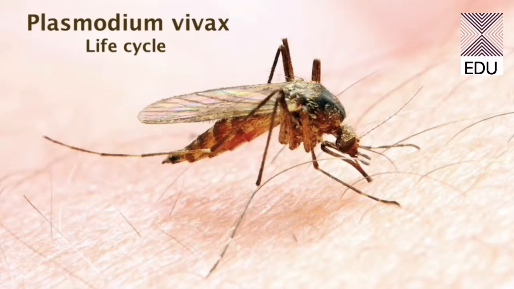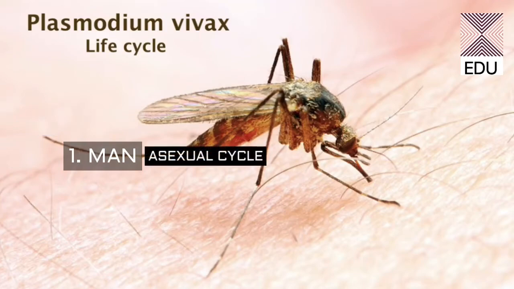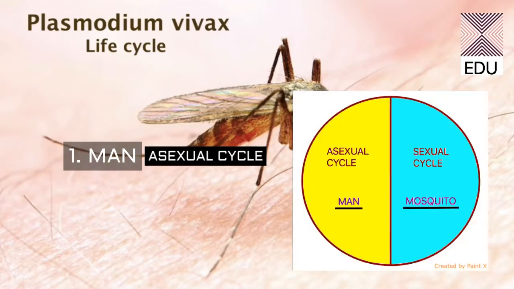Now, before starting the life cycle of Plasmodium, we should discuss the hosts of the Plasmodium vivax. First of all, the first host of Plasmodium is man itself. The asexual life cycle of Plasmodium occurs in man. The whole life cycle of the Plasmodium vivax can be divided into two parts. Number one, the asexual cycle.